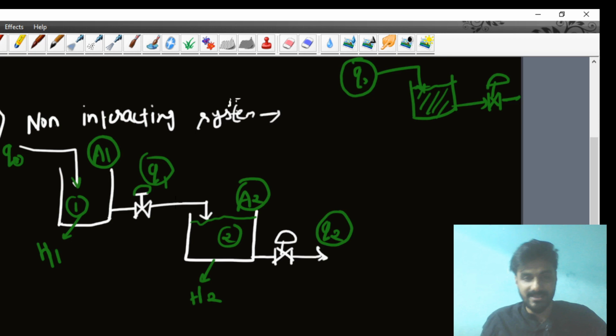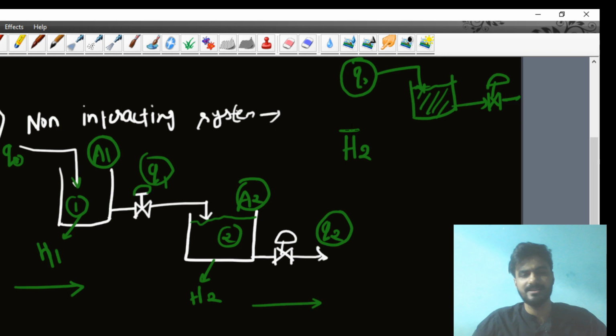That is the first objective. So here you have to apply the balance. If you apply the balance for the first order system, then you will get the value of H2. Here I am only writing the formula. If you want to know the derivation, you can study it from the Coughanowr book, where it is derived very well. I am not going to derive it here because I am short of time.